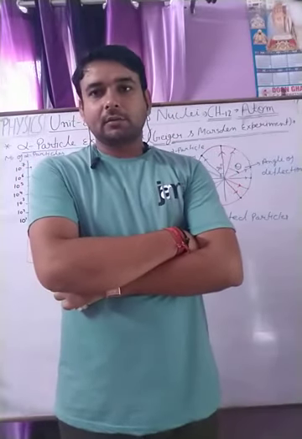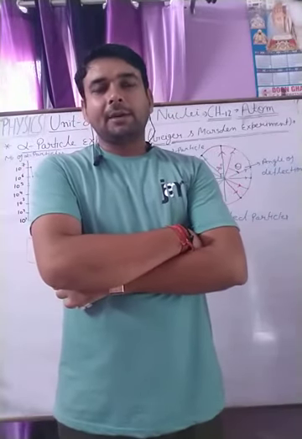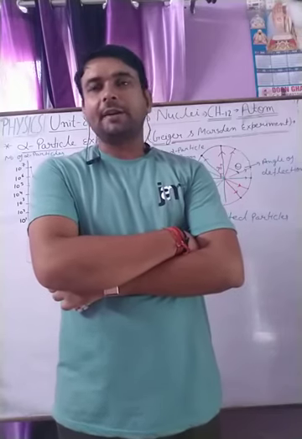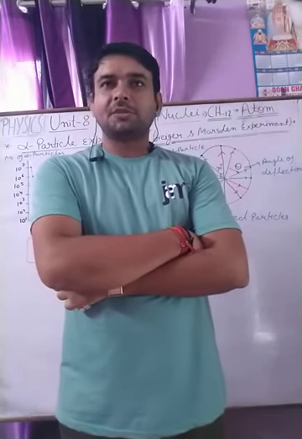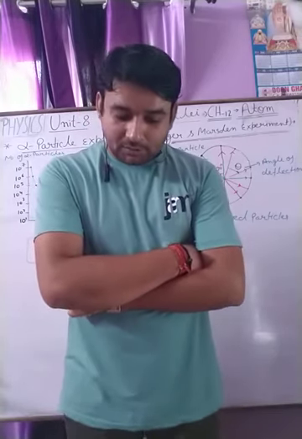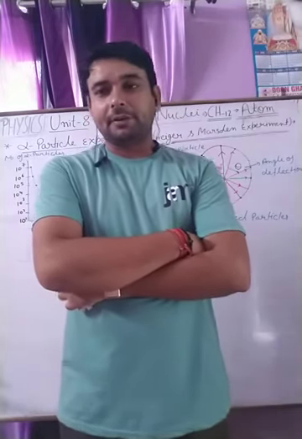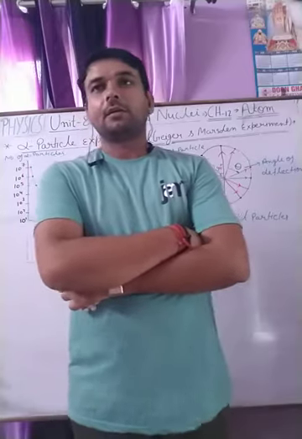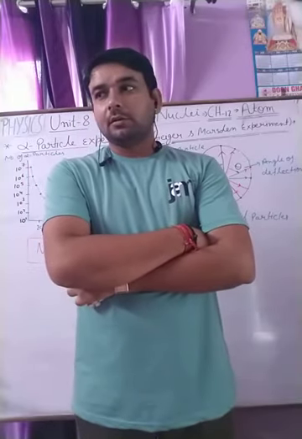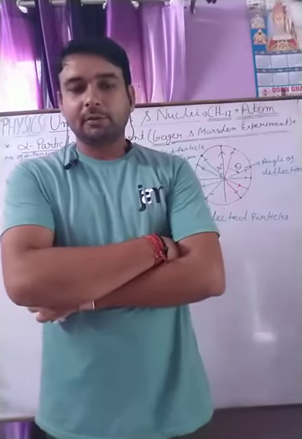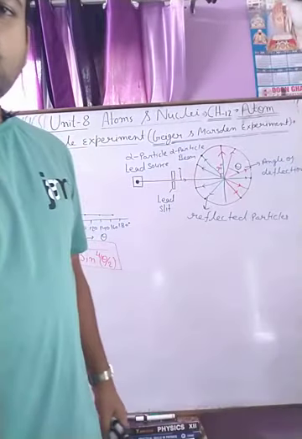Then it was observed that the atom has positive and negative particles, in 1897. After this, J.J. Thomson did his experiment related to the atom.